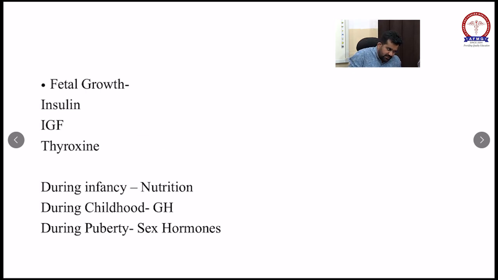Causes of the delayed dentition are the familial causes, rickets, hypothyroid, Down syndrome, hypophosphatasia, and cleidocranial dysostosis. Okay.